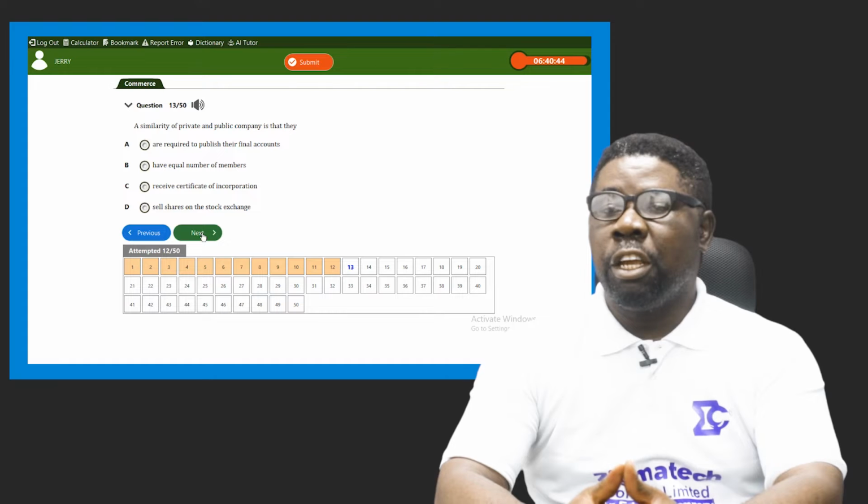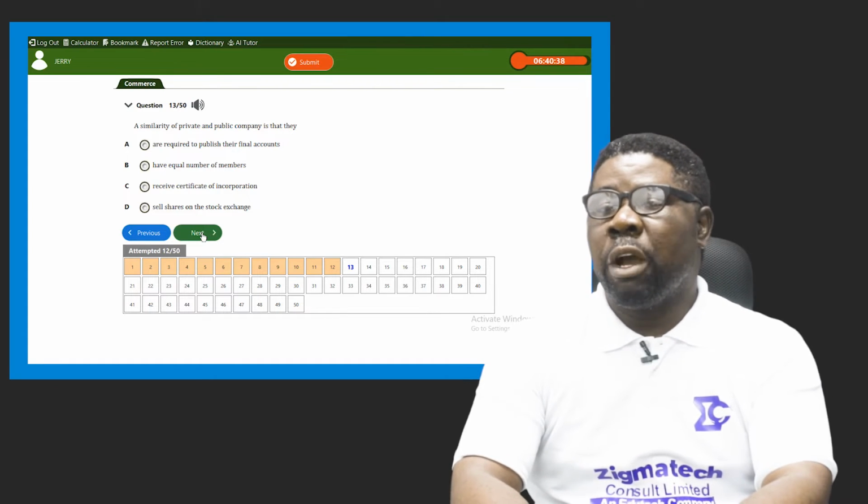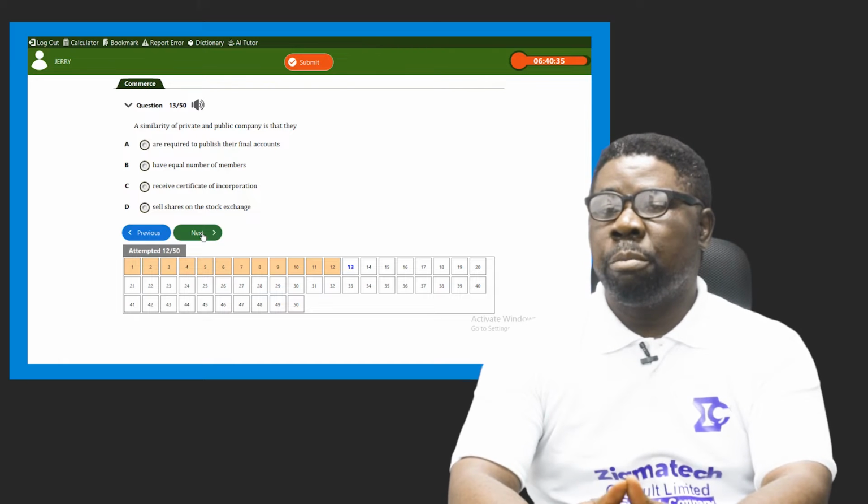A says that they are required to publish their final accounts. Only one is required to do so, which is public limited liability company. Private are left private, because it's private. B says they have equal number of members. That's not true, because private limited company has a minimum of 2 and maximum of 50, while public has a minimum of 7 membership and then no maximum number. It can be up to 1 billion if they want. The entire world can own a public limited company if they choose to.